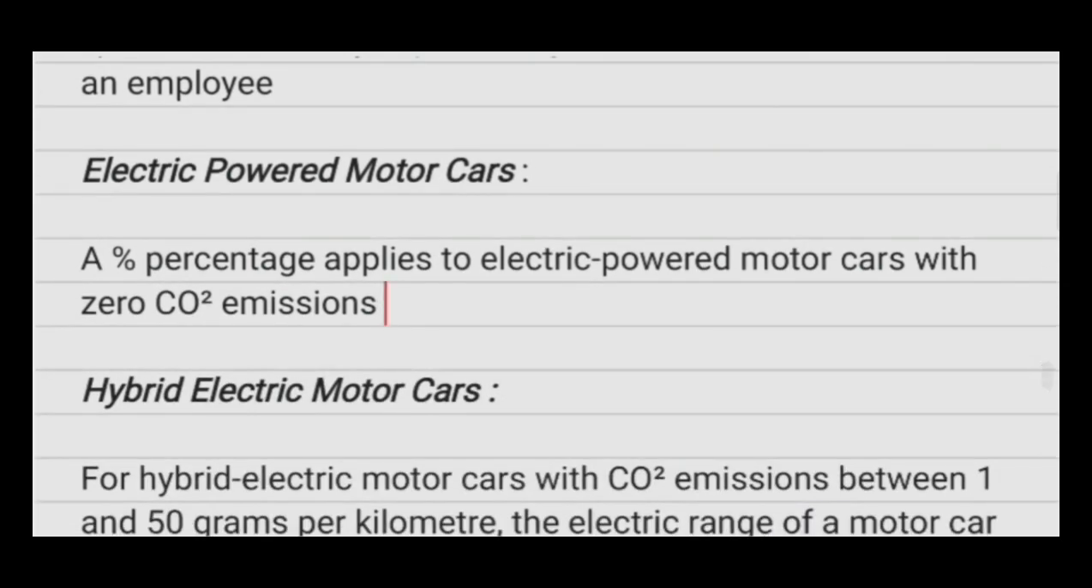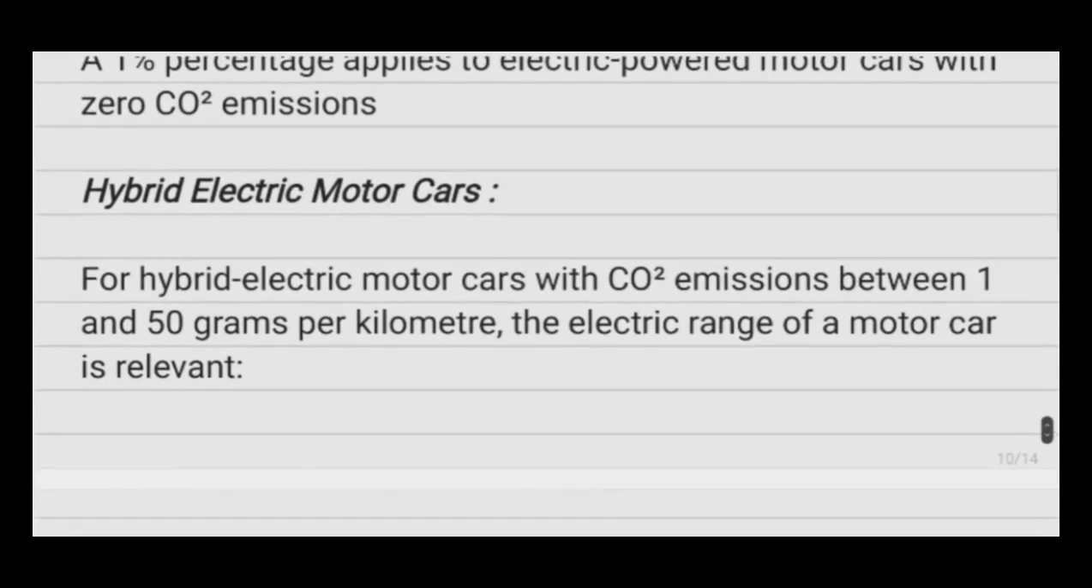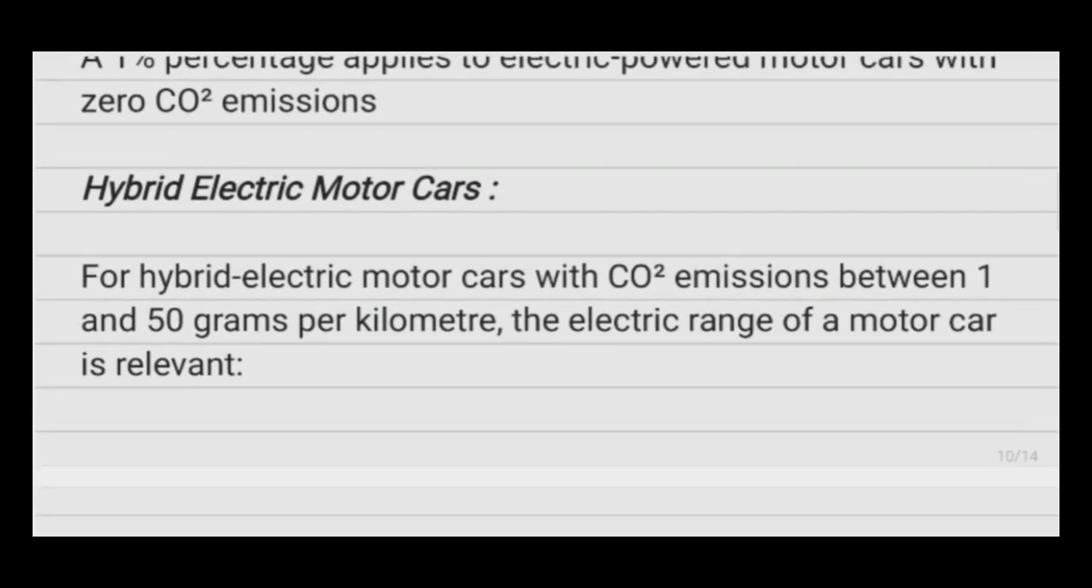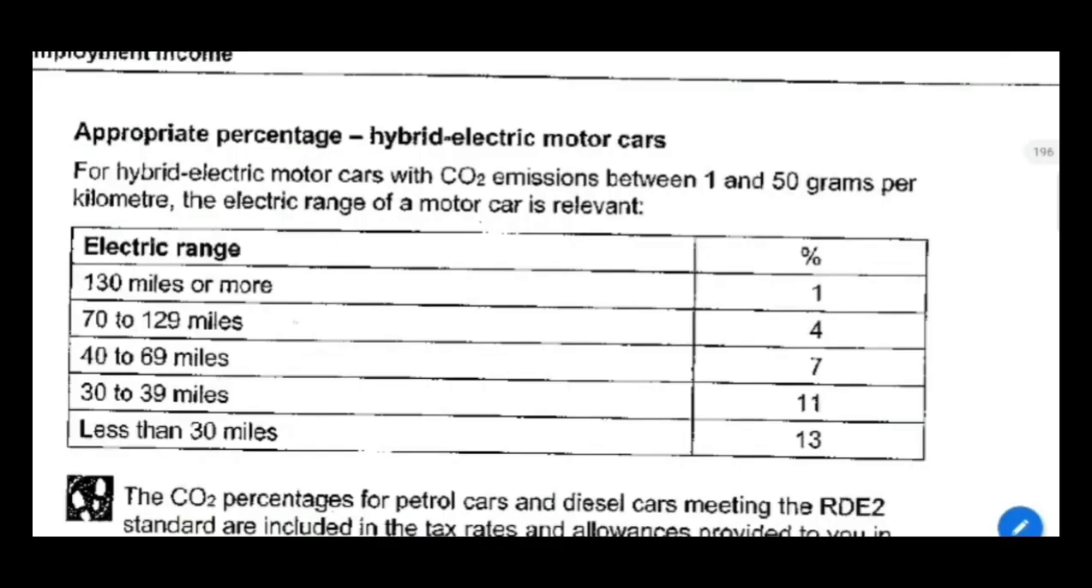Electric powered motor car. One percentage is applied to an electric powered motor car with zero CO2 emission. For a hybrid electric motor car with CO2 emission between 1 to 50 grams per kilometer, the electric range of the motor car is relevant. The electric range is given to you. If it is 130 miles or more, then the percentage benefit would be 1% and so on.